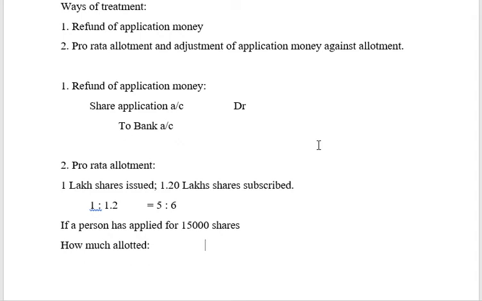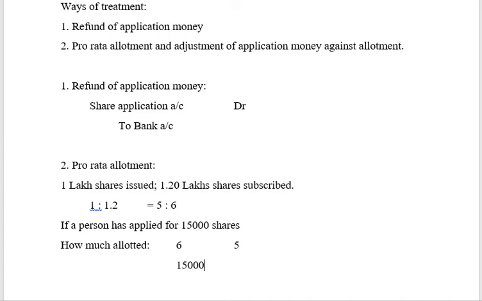So for every 6 shares subscribed for, 5 shares will be allotted, right? So what is the ratio in which we are going to do this? 6 and 5. Okay, so if I have applied for 6 shares, I will be allotted 5 shares.